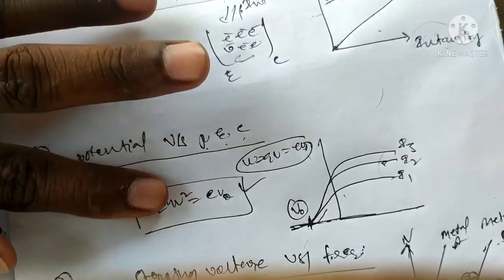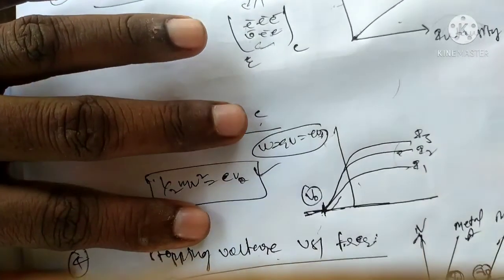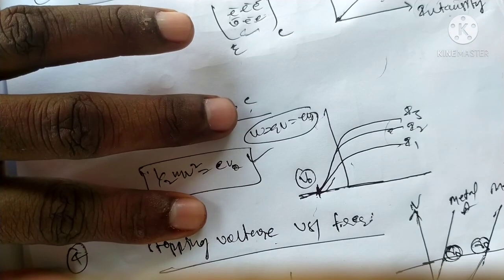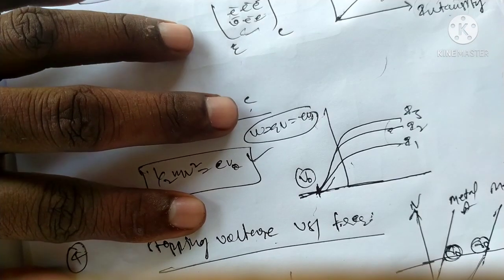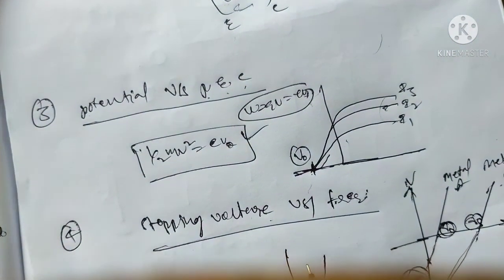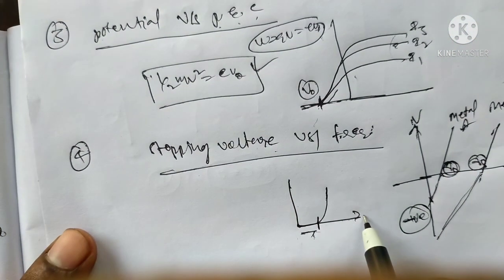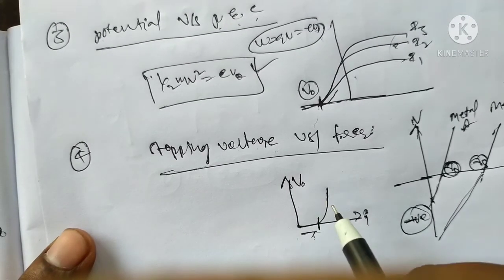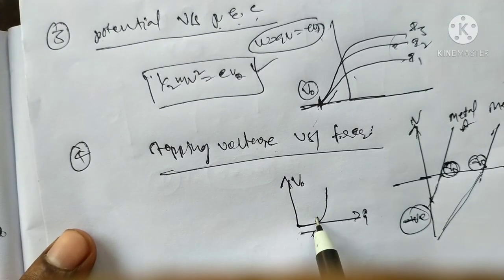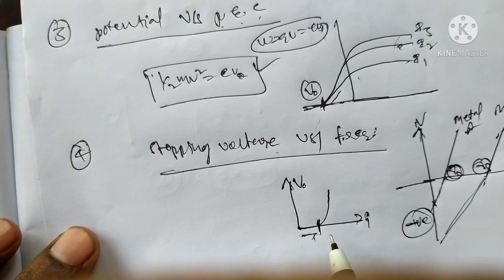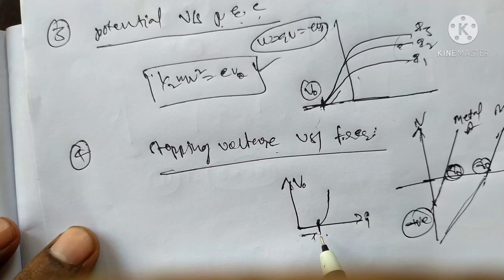What is the relation of stopping voltage? Up to the threshold or critical voltage, there is no flow of electrons. From this graph, up to a certain voltage or frequency the current will be zero, meaning there is no electron flow in the circuit.